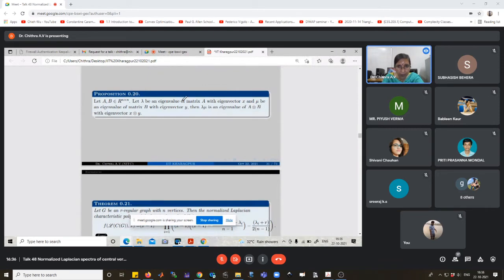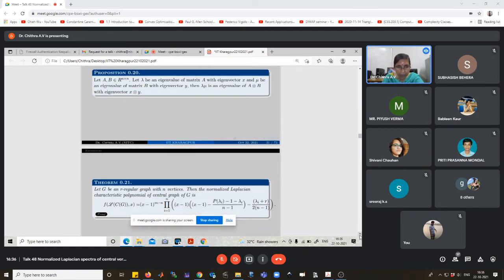In the Kronecker product of two matrices A and B, let lambda be an eigenvalue of A with eigenvector X, and let mu be an eigenvalue of the matrix B with eigenvector Y. Then lambda mu is an eigenvalue of the Kronecker product of A and B.